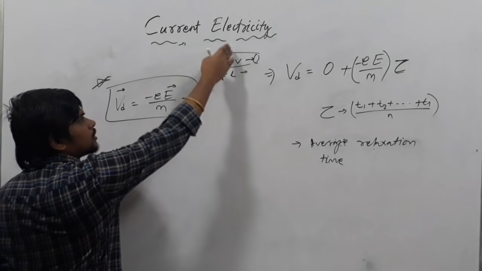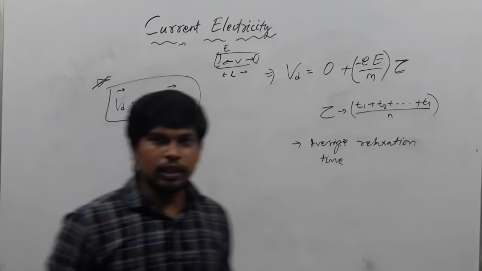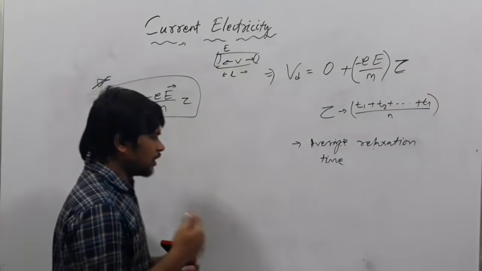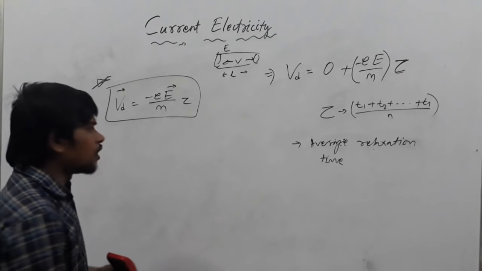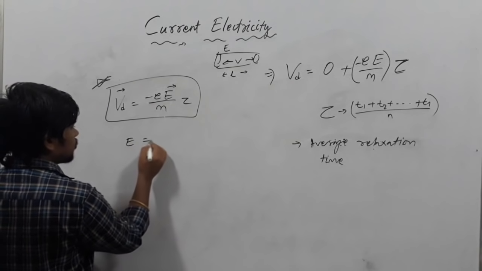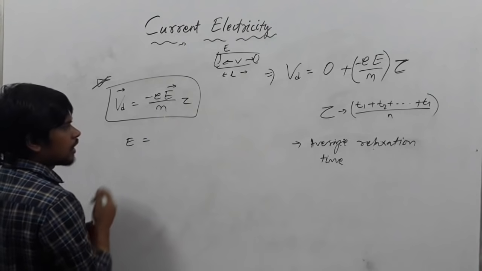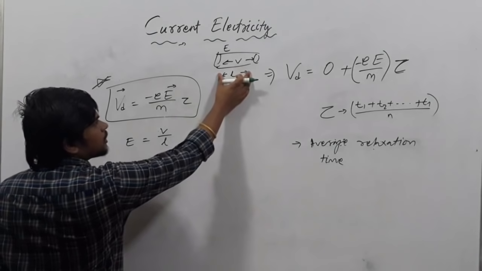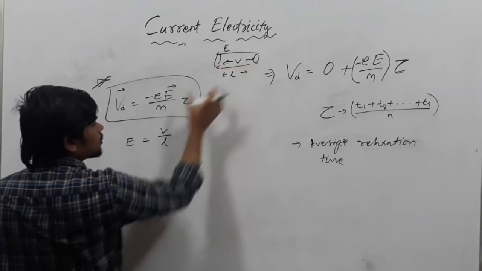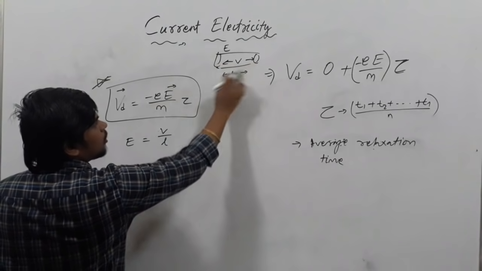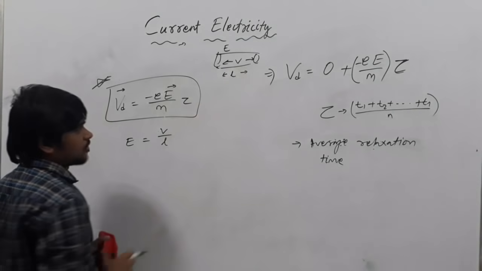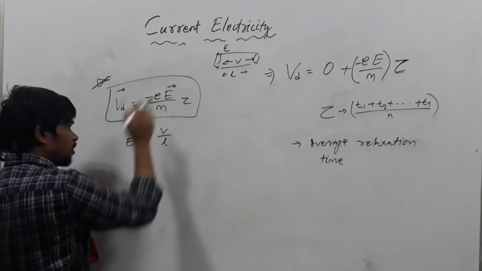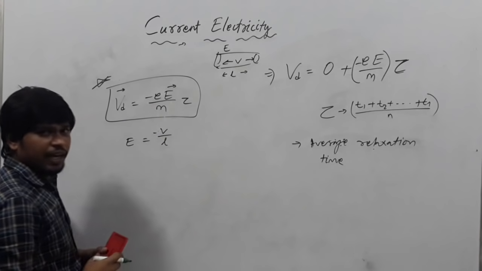So you know the relation between electric field and potential. What is the relation between electric field and potential? Remember, in electrostatics you have studied E equals dV by dr. I am just writing V by L. Length of the conductor is L and potential across this is V. So V divided by the distance between the two ends of the conductor, that is L. If you put the formula here, there was a negative sign.